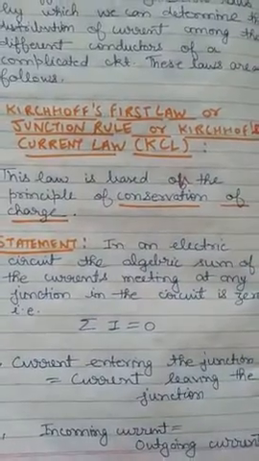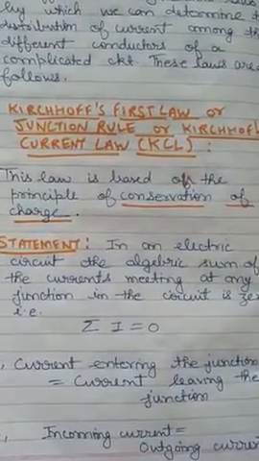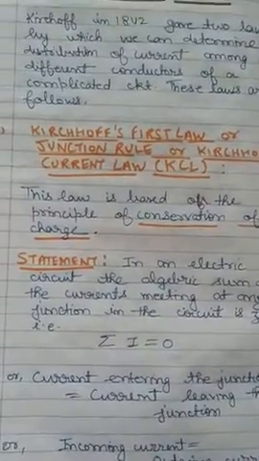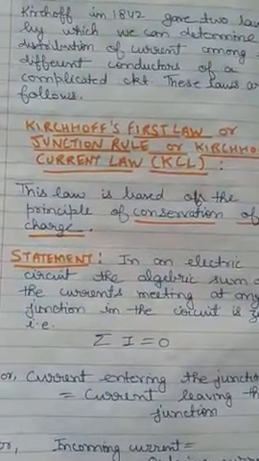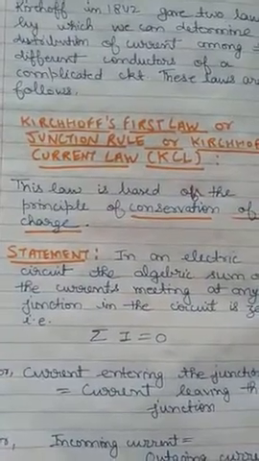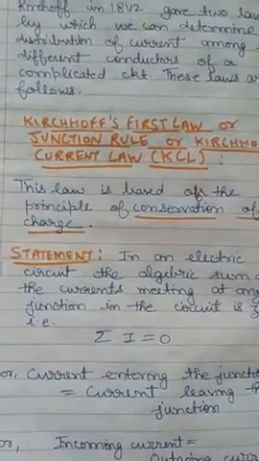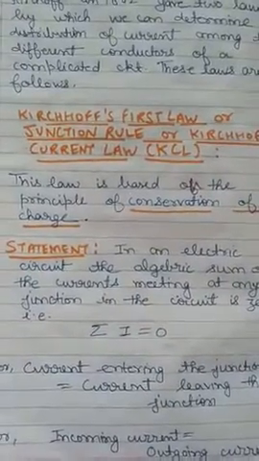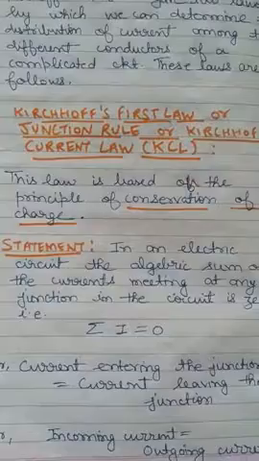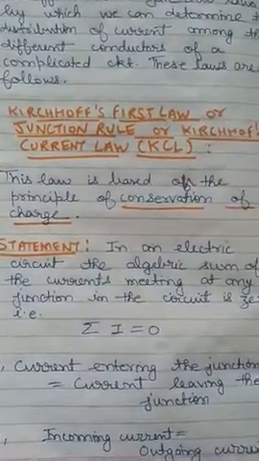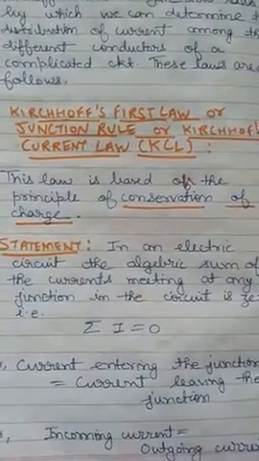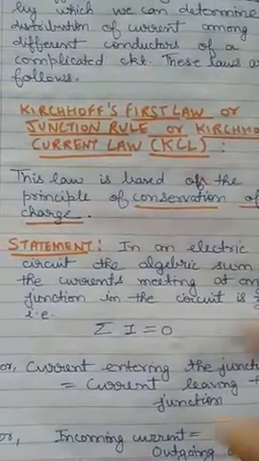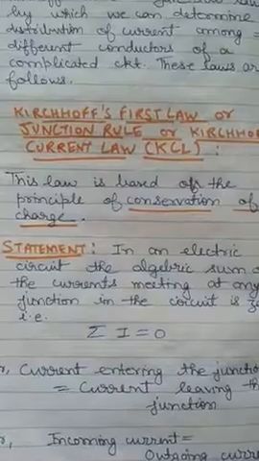Also we can say that the incoming current will be equal to the outgoing current. So, a very easy law. This is only true for current: in a circuit, if current is flowing in different wires, then at the meeting point of all those wires, the current leaving the junction will be equal to the current entering the junction. That means the summation of all the currents meeting at that junction will be equal to 0. This is what is said in Kirchhoff's first law.